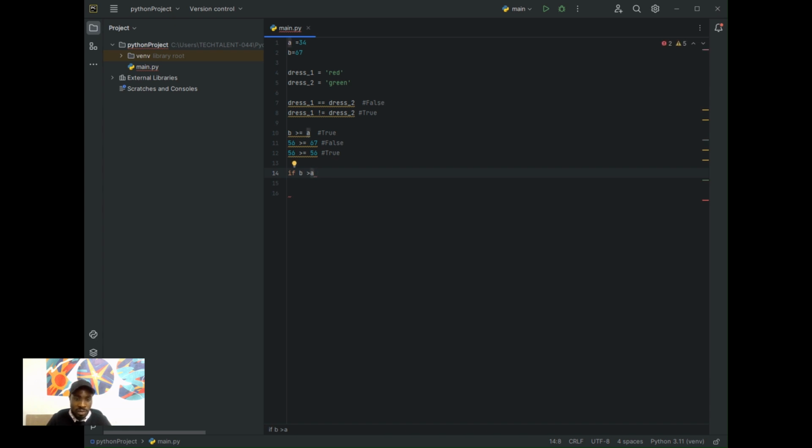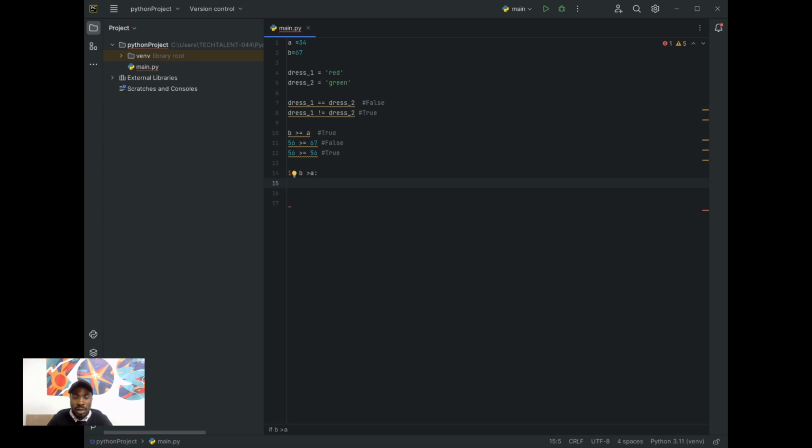So I have if B is greater than A. Now I have the if keyword followed by the condition, and the condition here is B greater than A. After the condition, I have this colon. That's the colon. Immediately after the condition, you can see my cursor is blinking at that end. Now I have to press enter.